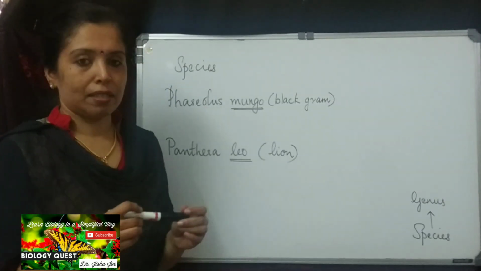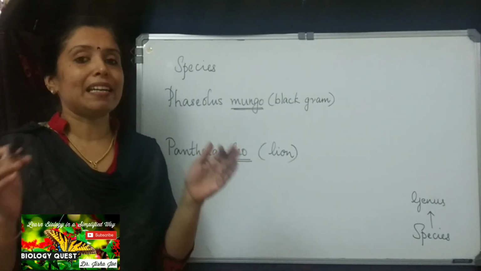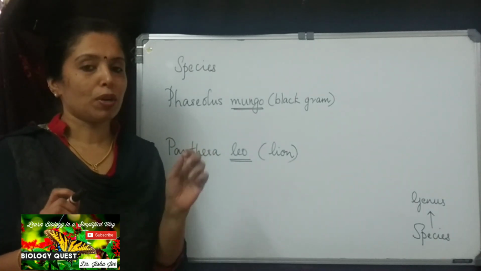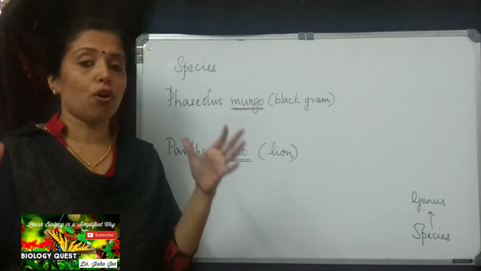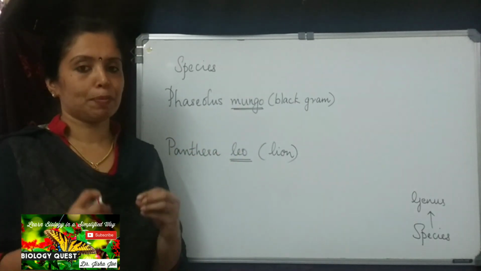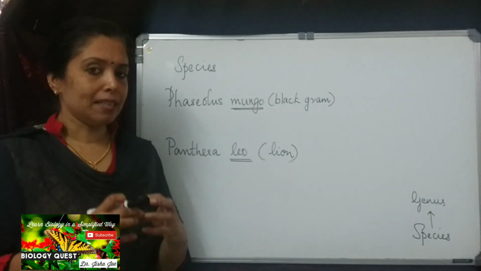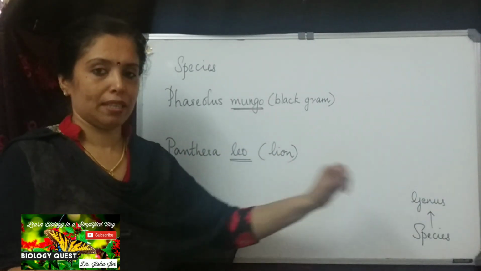What is a genus? Closely related species are grouped together to form the genus. So what is a genus? An assemblage of closely related species. Species that are closely related can be grouped under the genus.